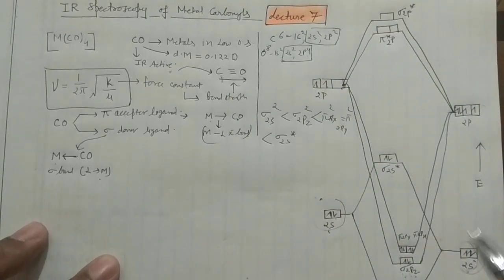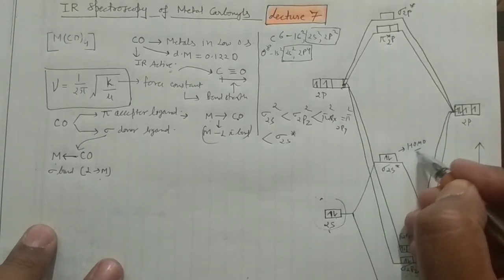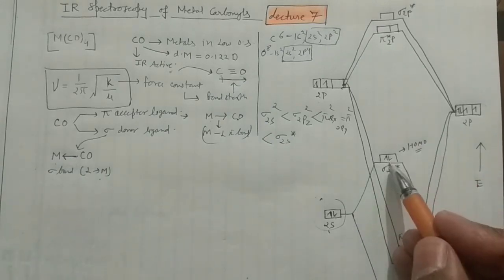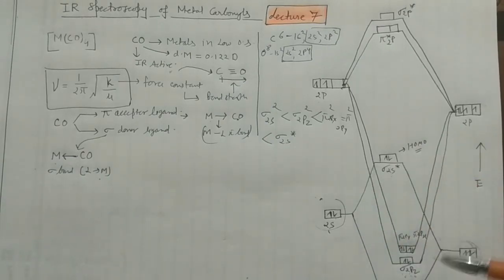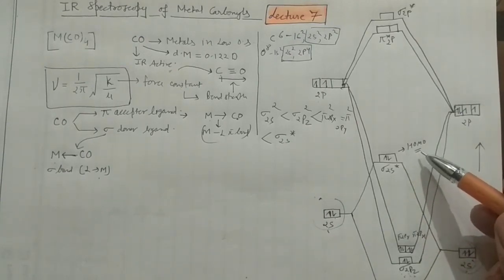And now you can see here, this is actually your HOMO, highest occupied molecular orbital, because these molecular orbitals are occupied with the electrons, and they have the highest energy among the occupied ones. So these are the HOMO.